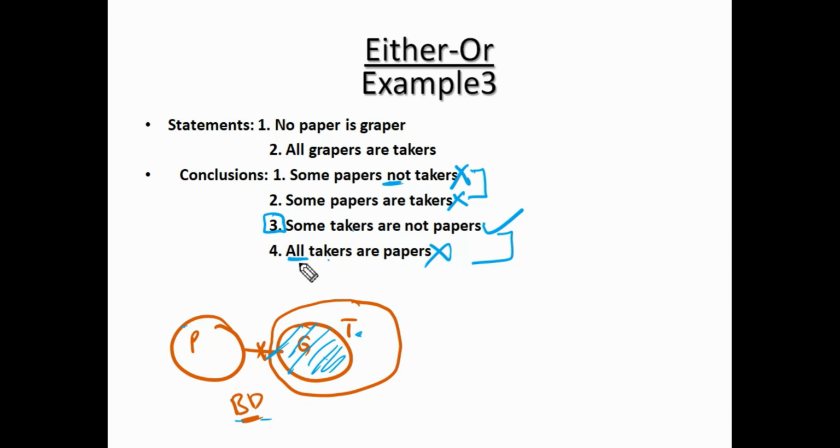All plus some not. So along with this all, some not is required. Takers and papers. So this is already positive. We can leave this one. This is papers and takers, but not in the same order. They both are not in the same order. That's why these two also can never be a complementary pair. There is no complementary pair overall.